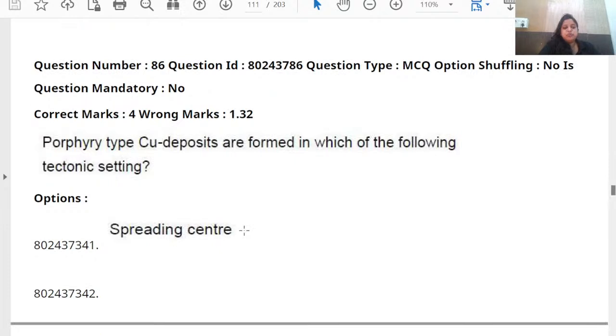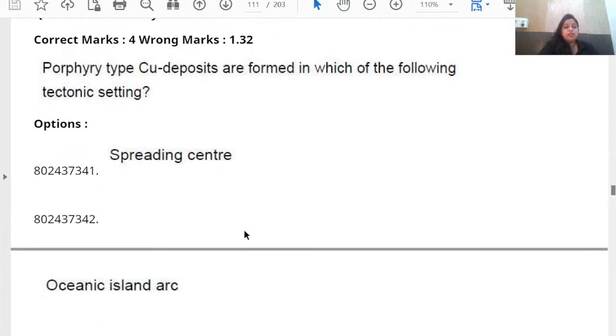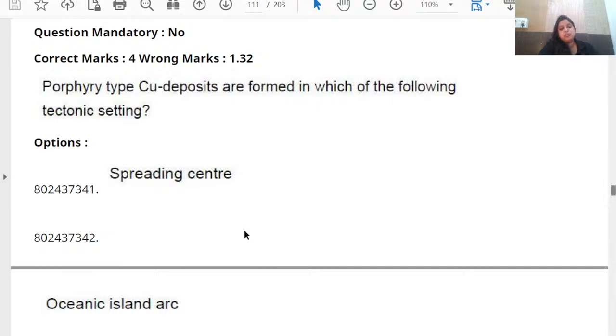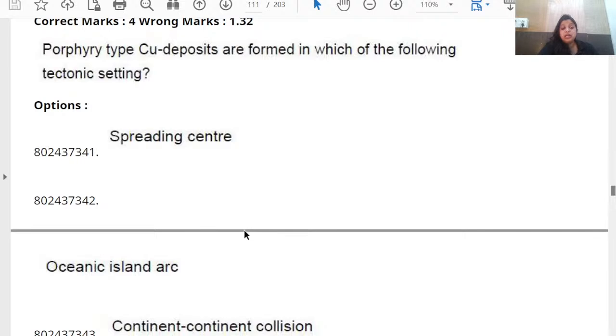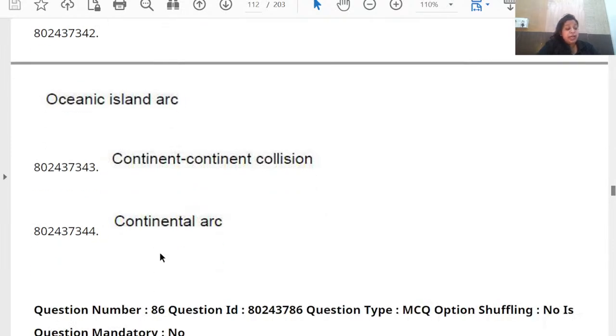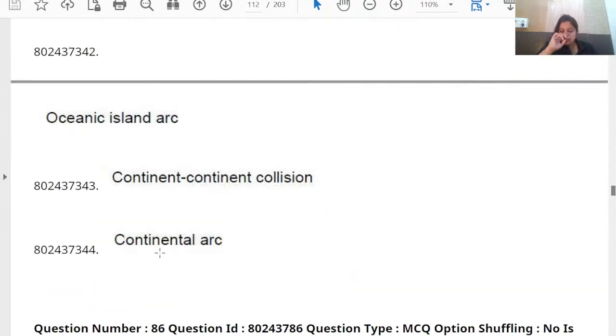Porphyry type copper deposits are formed in which of the following tectonic settings? Those are associated with magmatic arc deposits, right? Porphyry type copper deposits are associated with magmatic arcs. Here both the oceanic island arc and the continental arc are magmatic arcs. So I guess marks were given for both of the answers. B and C or B and D options, both of them are actually answers.